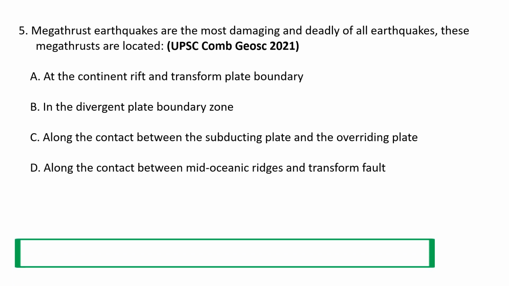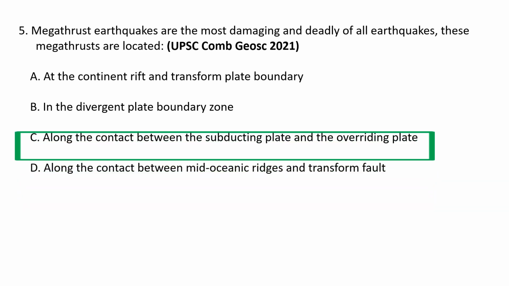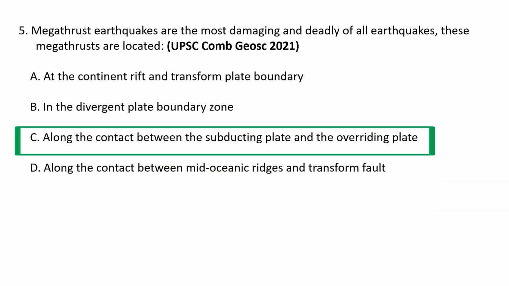So the correct option is C. Megathrust earthquakes are the most damaging and deadly of all earthquakes, and these are located along the contact between the subducting plate and the overriding plate. Megathrust earthquakes occur at the convergent boundaries where one tectonic plate is forced underneath another. So C is the correct option. Next question.